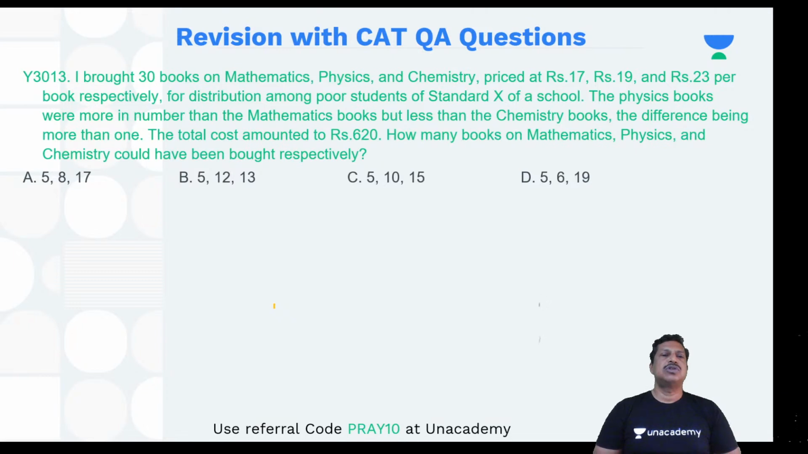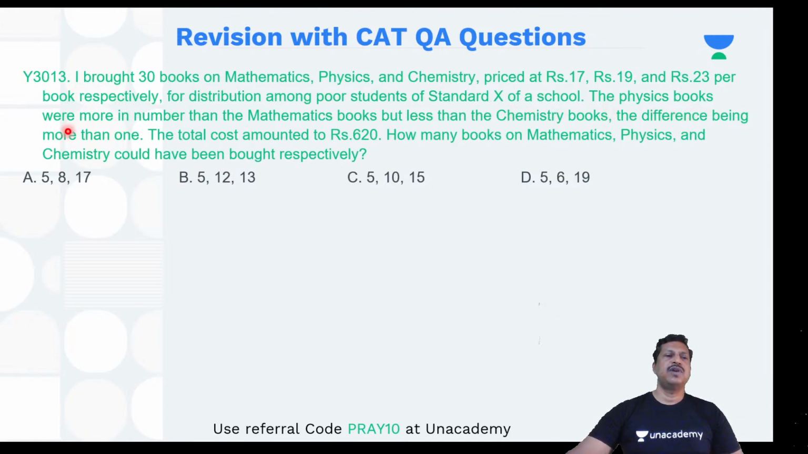I bought 30 books on mathematics, physics, and chemistry. 30 books, mathematics, physics, and chemistry, priced 17, 19, and 23 per book respectively, for distribution among poor students of standard 10 of a school.